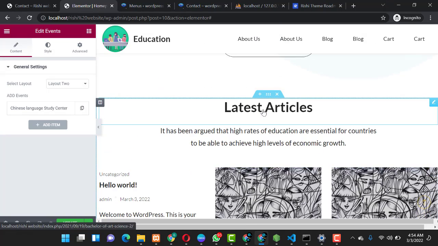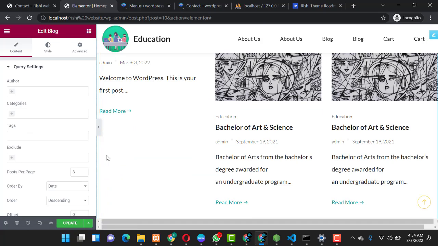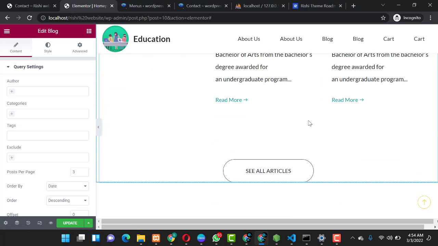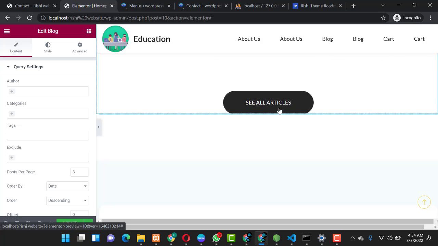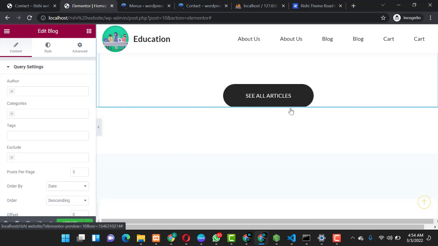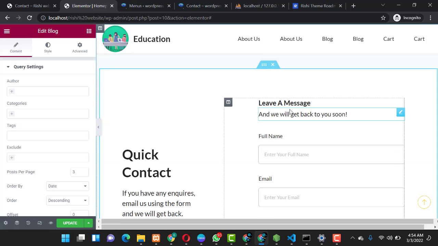So you can come to your latest post. So this one here only works using the post widget, in which you insert a post widget over here and it works automatically. So it generates the posts automatically. You can click on see all articles that takes you to the post page where you can see all other written articles about your website or any blog which you have been making.